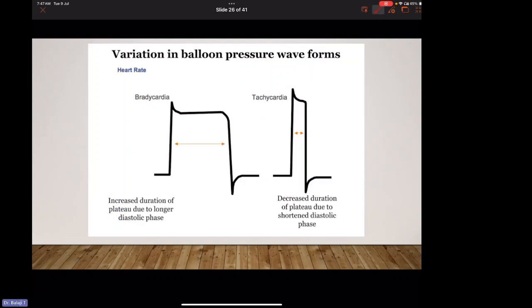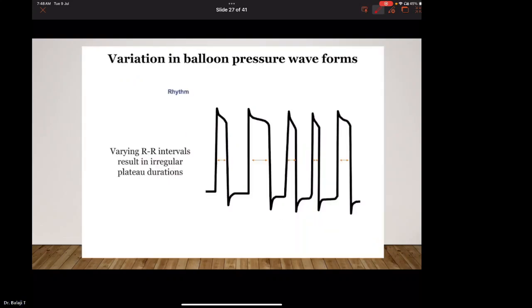Now, variation in balloon pressure waveform. Increased duration of plateau is due to a longer diastolic phase. This occurs in bradycardia, and in tachycardia there is decreased duration of plateau due to a shortened diastolic phase. Rhythm: varying RR intervals result in irregular plateau durations.